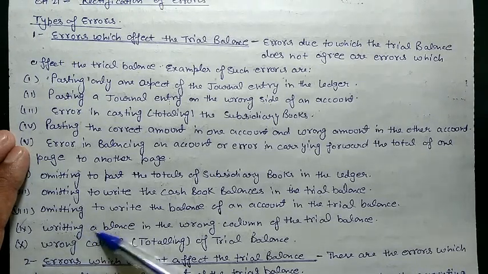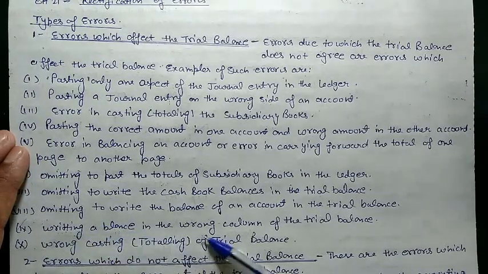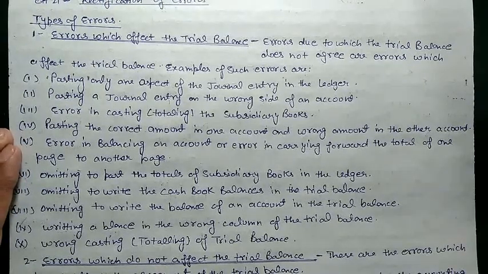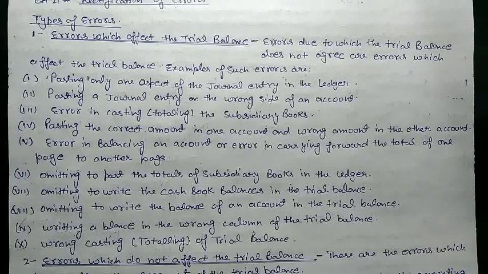Next, after writing a balance in the wrong column, is wrong casting or totaling of the trial balance. Maybe sometimes we have wrong totaling of the trial balance also. When we are totaling the trial balance, maybe we make some mistake, so it will affect the trial balance, because we need to total both sides, debit and credit. Sometimes we make mistakes in totaling also.